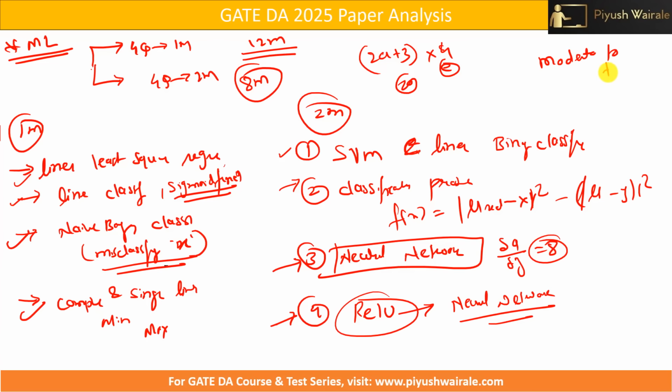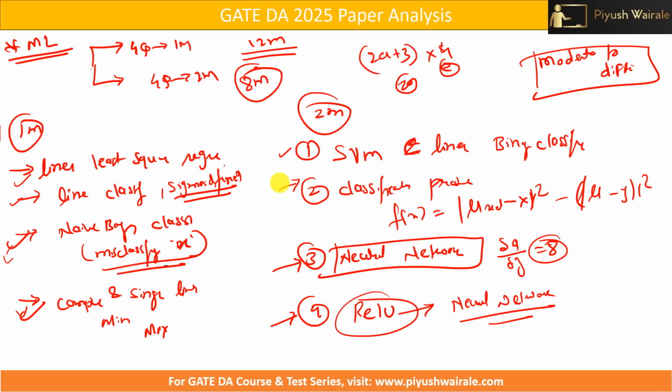I can say this particular ML part was moderate to difficult, because if you have not understood the concept, it is very difficult to solve this question. But if you have gone through the content, then the 2nd, 3rd, and 4th questions were easier to score. So you can easily score 8 marks from this ML part. Yes, it depends how well you understand the particular concept.